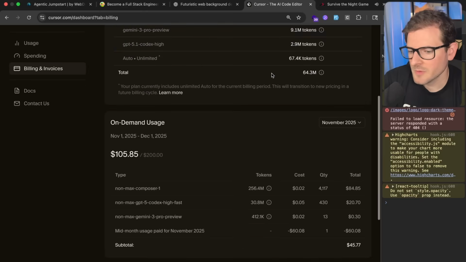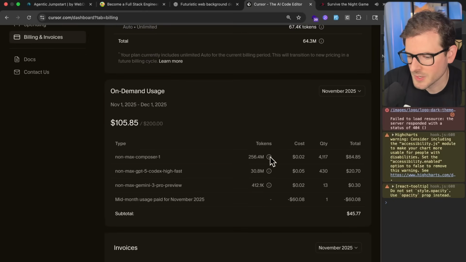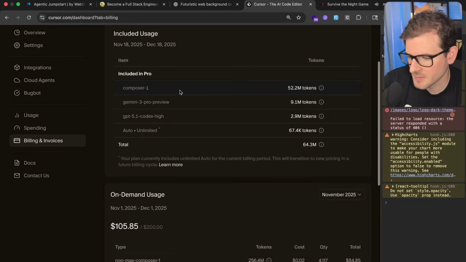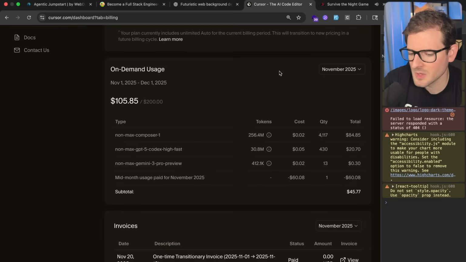So at this point, I've used over 300 million tokens using Composer1. You can see here 256 million tokens from last month, and this month I'm at 52 million tokens, and I've spent about $100. So I wanted to walk you through some of the things that I have learned along the way. I do think Composer1 is still my favorite go-to model.